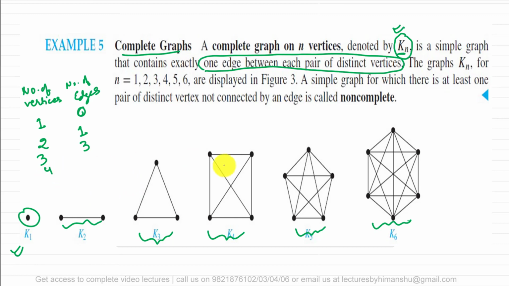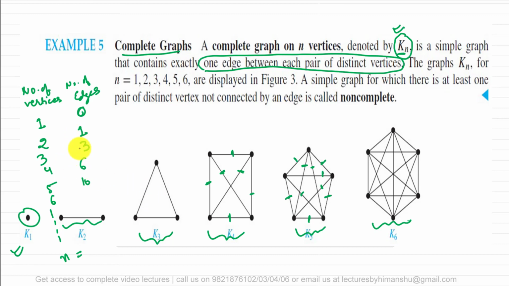If the number of vertices are 4, the number of edges are 1, 2, 3, 4, 5 and 6. There are 6 edges. If the number of vertices are 5, then how many edges are there? That is 1, 2, 3, 4, 5, 6, 7, 8, 9 and 10. So there are 10 edges. If the number of vertices are 6, then you can count what is the number of edges that are present for this given graph. Now you have to tell if the number of vertices are n, then what will be the number of edges in a complete graph.